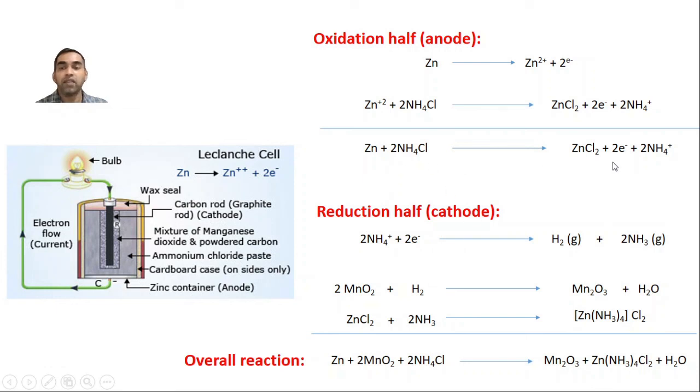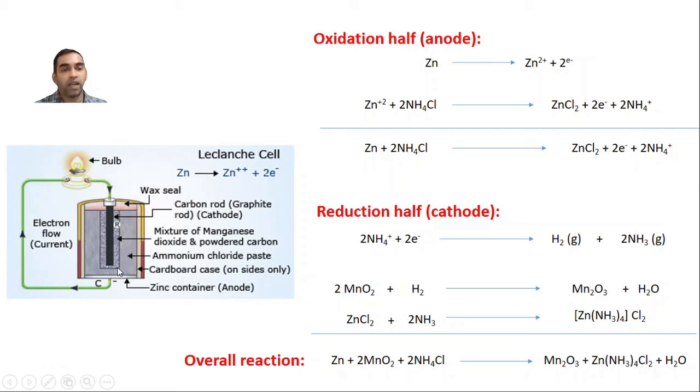Zinc is getting oxidized to Zn2+ and releases 2 electrons. Why would the ammonium ion have to travel here? It can take up electrons here only. Then it will start consuming electrons from the oxidation side, ammonia will be released, and gases may not be trapped properly.